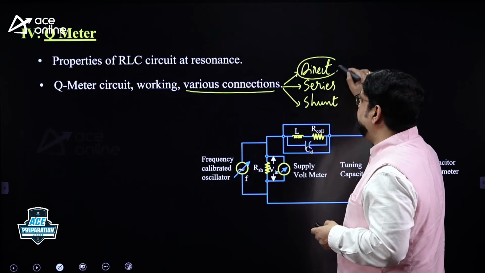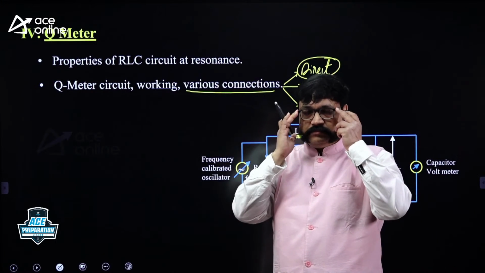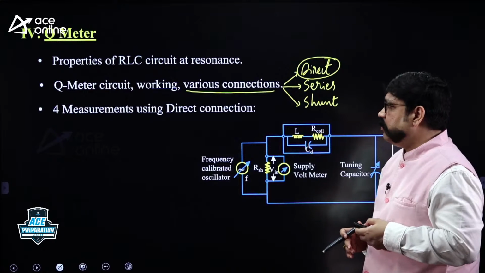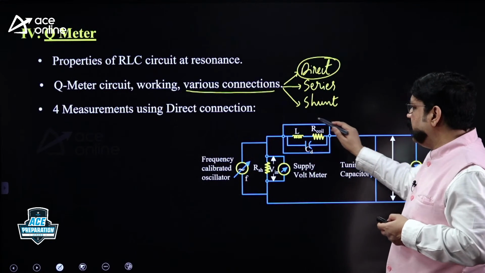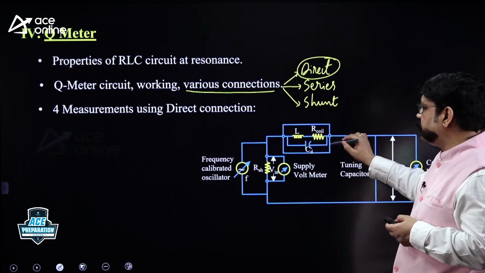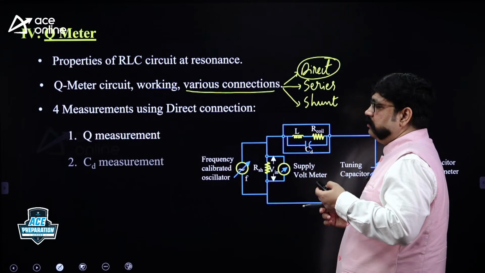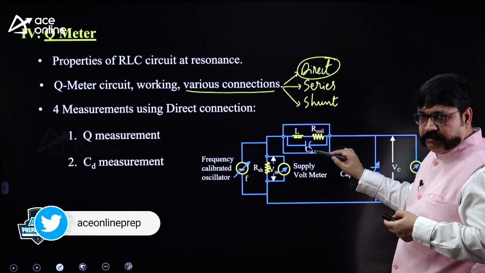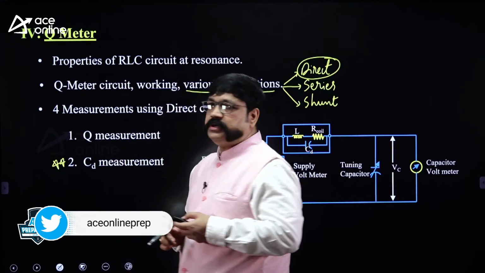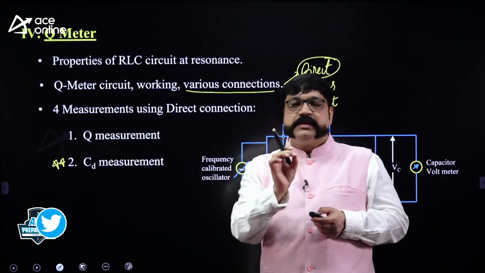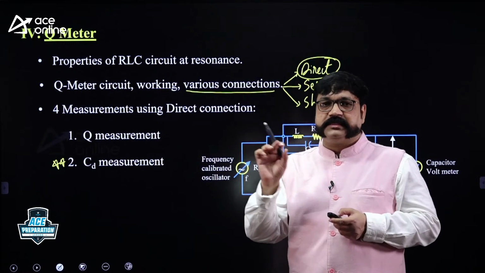Please focus on direct connection, please. Most of the times, they question you on direct connection, right? And what measurements you can carry out using direct connection. This is the unknown coil, as you can see, placed in the socket of the Q meter. What measurements you can carry out? Q measurement of this coil. This is CD measurement. Mainly this is important, please. CD measurement is important. Most of the times, the question is on CD measurement. CD means what? Distributed capacitance of the coil or self-capacitance of the coil.